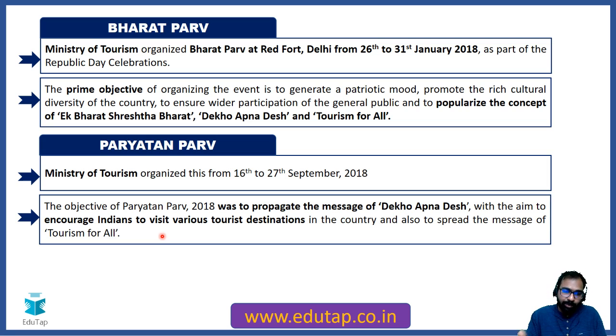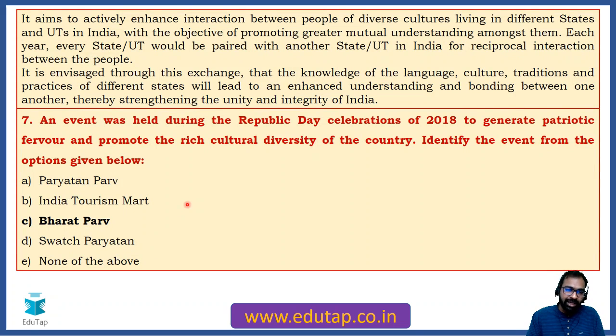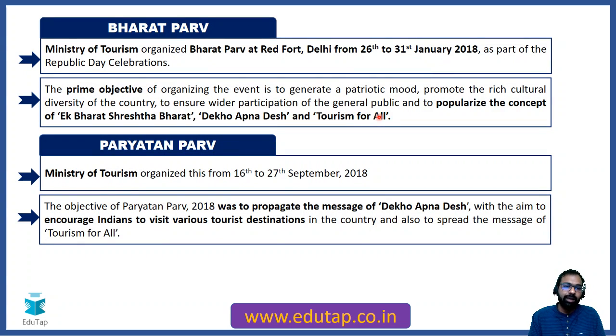To encourage the domestic population to visit the tourist destinations in the country and to spread the message of tourism for all. So for Paryatan Parv and Bharat Parv the aim is somewhat similar, but in the question it was specifically asked that this event was held during the Republic Day celebrations of 2018. So the correct answer became Bharat Parv.